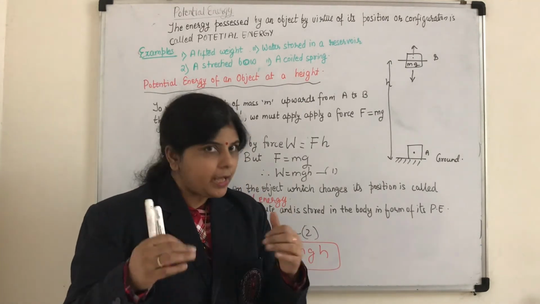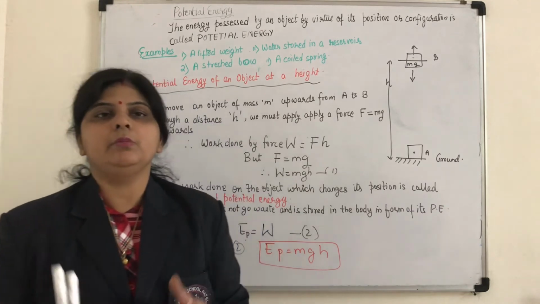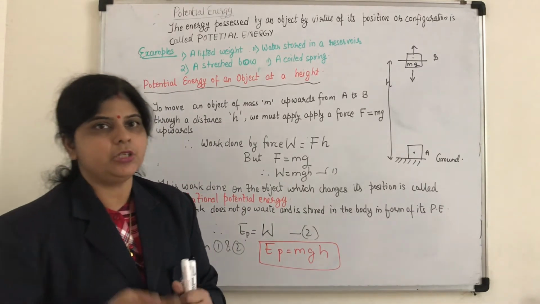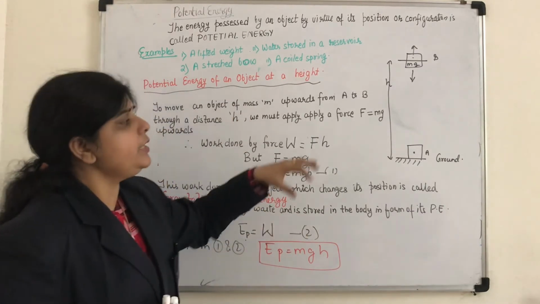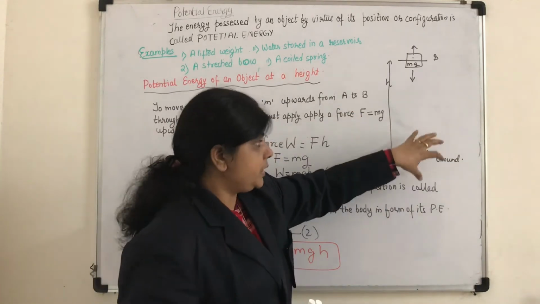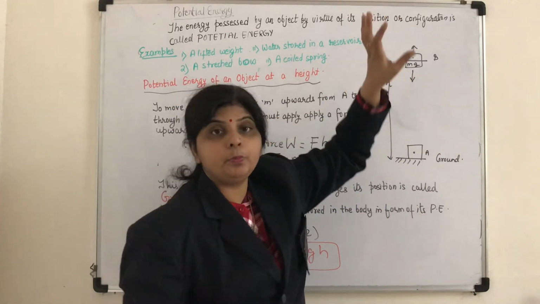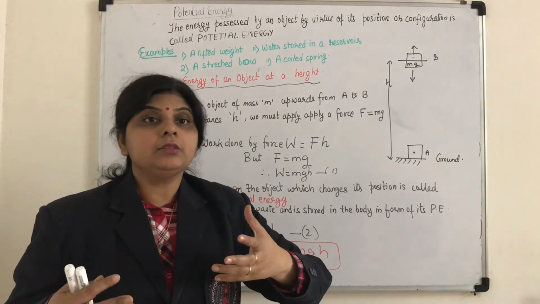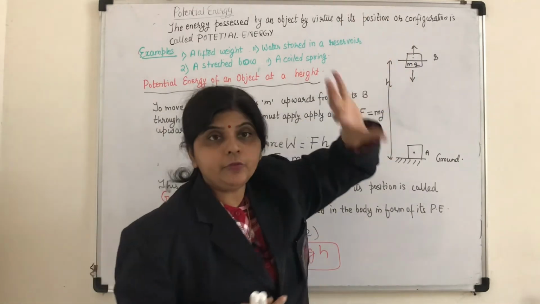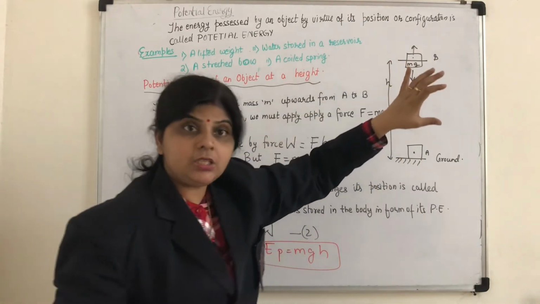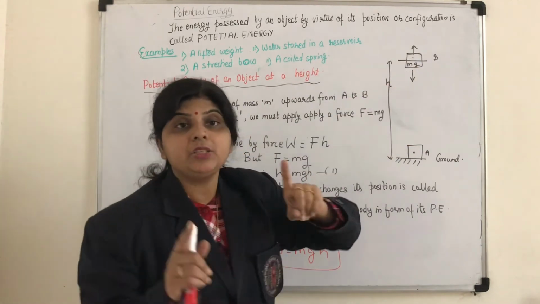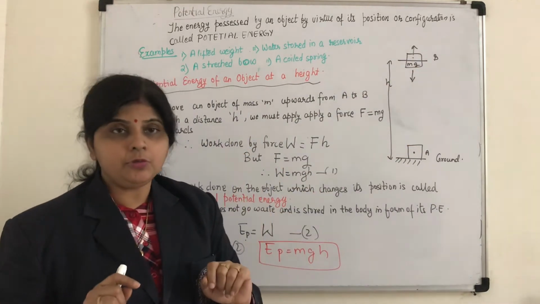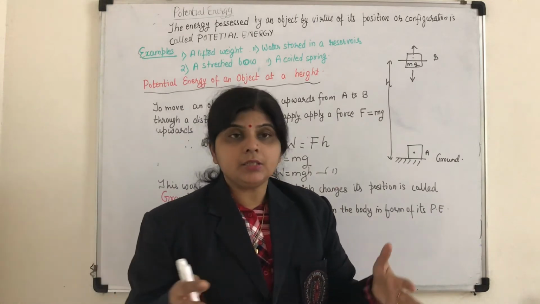In general, in this chapter we are talking about gravitational potential energy. If I pick an object from point A to point B, what is the potential energy of the body because of the change in its position at point B? We know energy conservation, right?